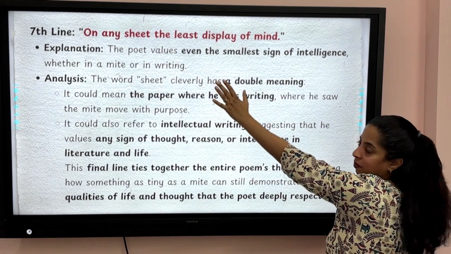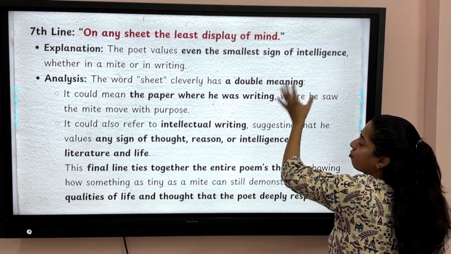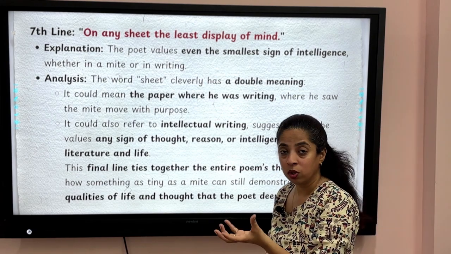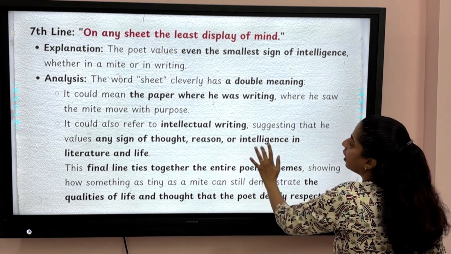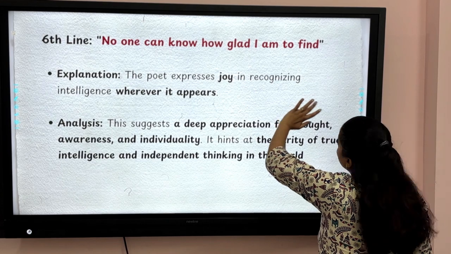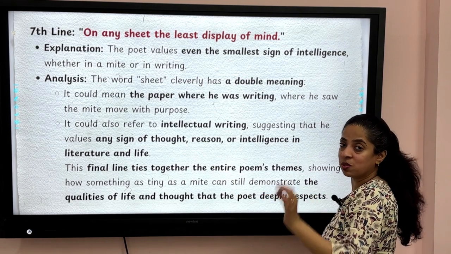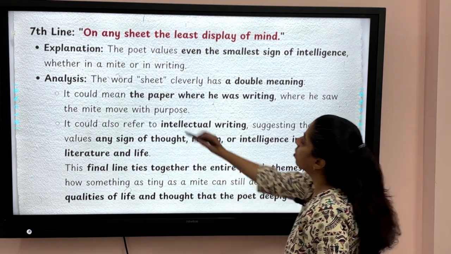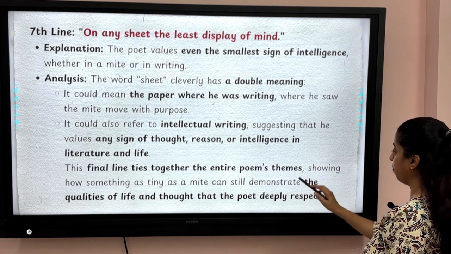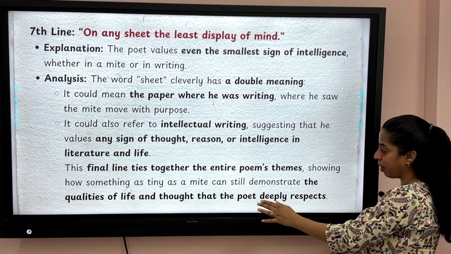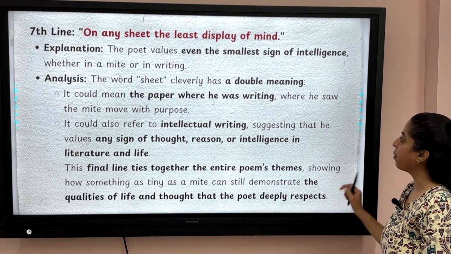So on any sheet, in life or on any sheet that he is writing, on any sheet, the least display of mind, even the smallest intelligence, he becomes very happy on seeing and recognizing it. So no one can know how glad I am to find, how happy I am to find. What? On any sheet the least display of mind, wherever it is, I become very happy on finding the least display of mind. This final line ties together the entire poem's theme, showing how something as tiny as a mite can still demonstrate the qualities of life and thought that the poet deeply respects.